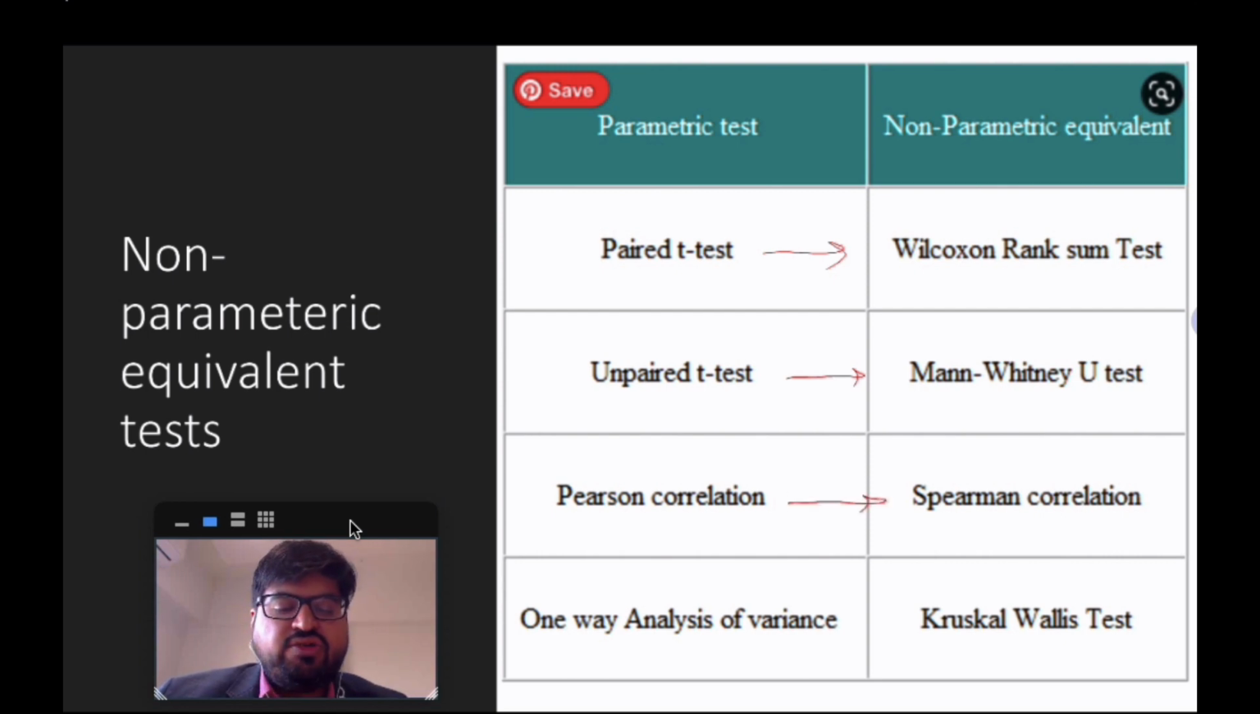Instead of Pearson's, you will have to use a Spearman's correlation, and instead of ANOVA, you will use a Kruskal-Wallis test, so KWT, right? So that is the test you would use as a non-parametric equivalent.